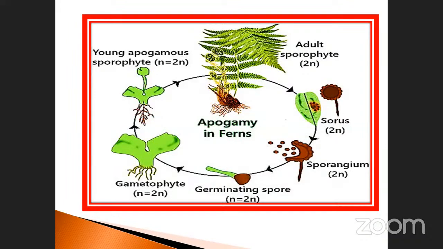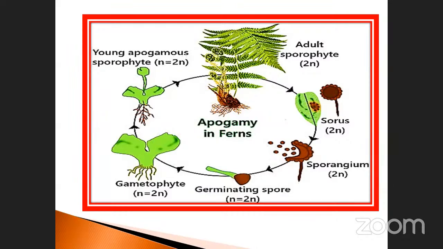Okay, so this is called apogamy. Which stage is here? The young apogamous sporophyte is n to 2n stage. These are all n stage. These are all 2n stage. See, this is up to this level. From here you have to cross like this. Compared to this one, you have to draw a small line like this.